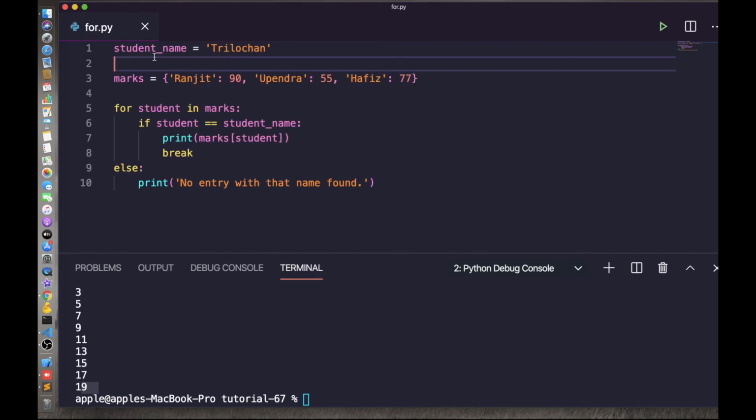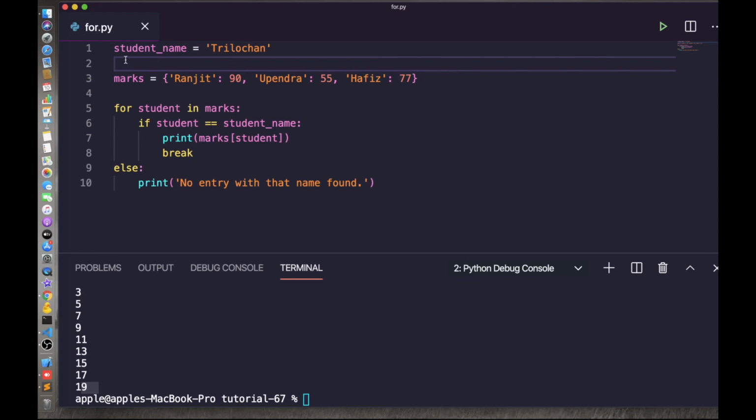A for loop can also have an else block. The else part is executed if the items in the sequence used in the for loop are exhausted. The break keyword can be used to stop a for loop. In such cases the else part is ignored. Hence a for loop's else part runs if no break occurs.